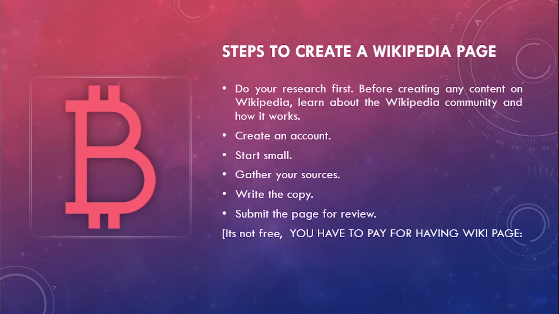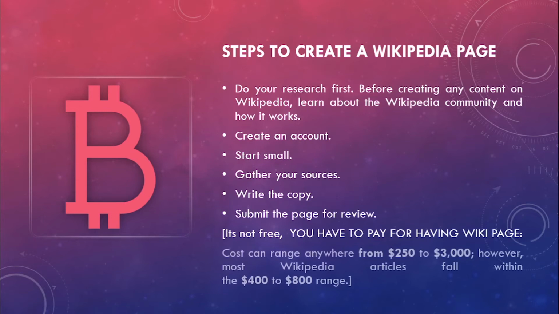Please do remember, creating a Wikipedia page is not free now. It was free a few years ago, but now if you want to have a Wikipedia page, you have to spend ranging from $250 to $3,000. The average cost is $400 to $800 US.